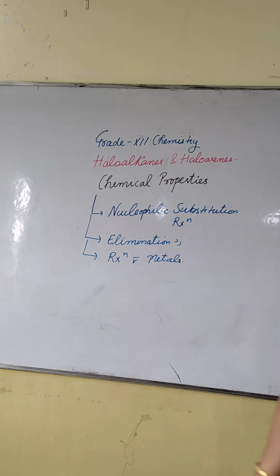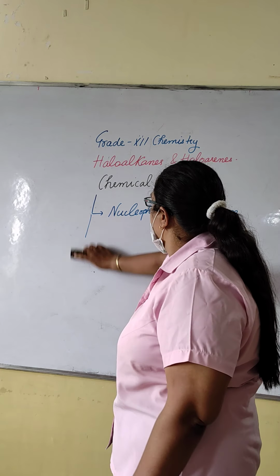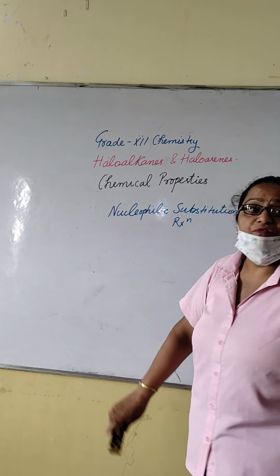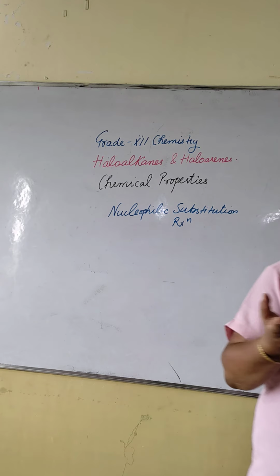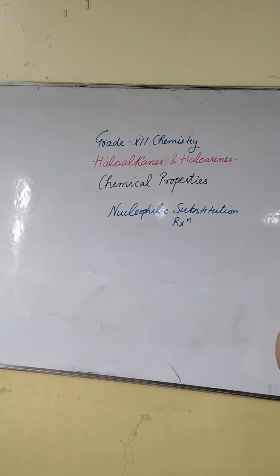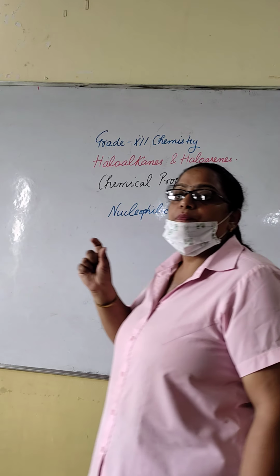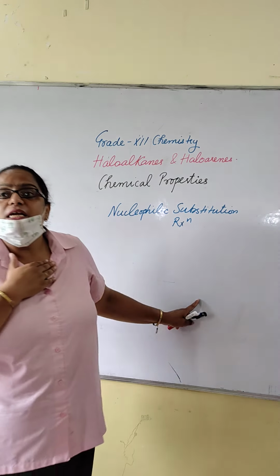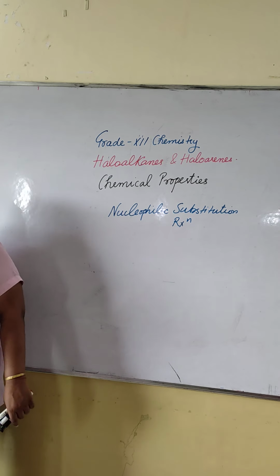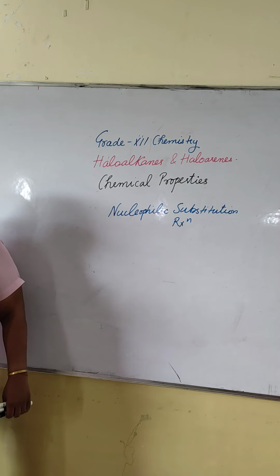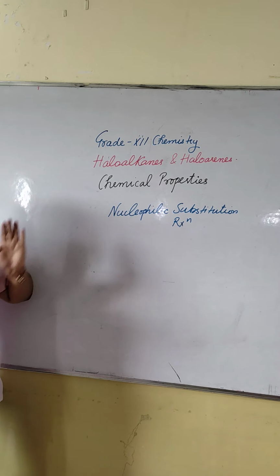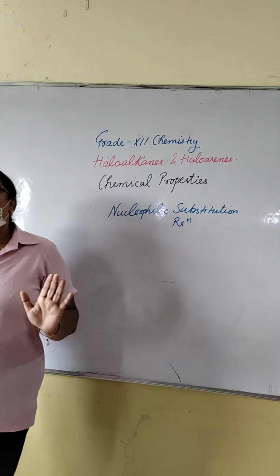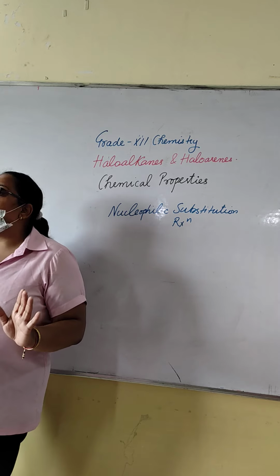What do you mean by nucleophile? Philic means love, loving. So which is nucleus-loving? Nucleus carries which charge? Positive. So the nucleophile must carry negative charge, because opposite charges attract each other. So nucleophiles are the substances which carry negative charge and they are positive-charge lovers.